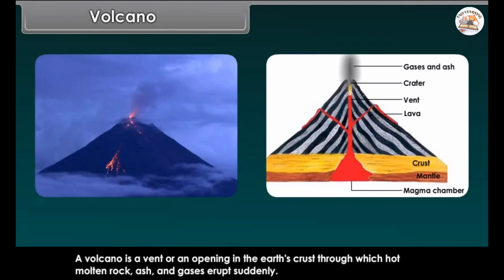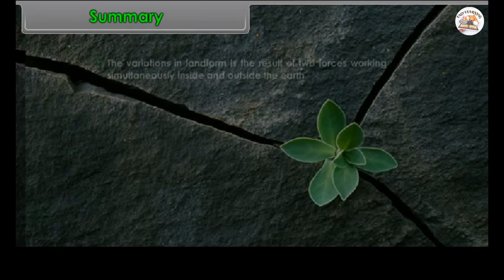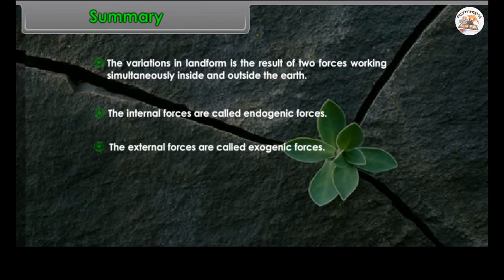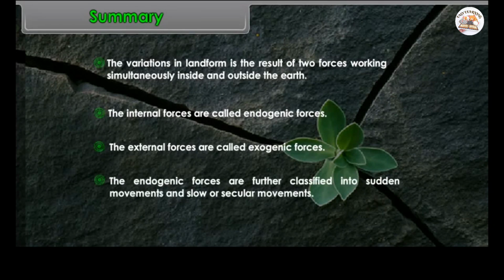Vibrations travel outwards from the epicenter as waves. Greatest damage is usually closest to the epicenter, and the strength of the earthquake decreases away from the center. There are 3 types of earthquake waves: P waves or longitudinal waves, S waves or transverse waves, and L waves or surface waves. Volcano. A volcano is a vent or an opening